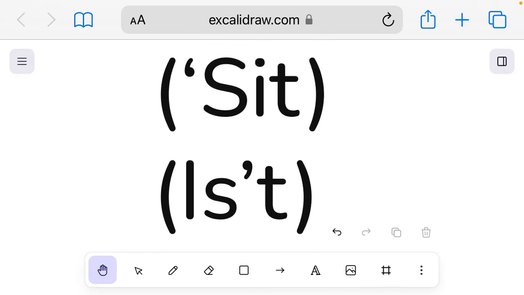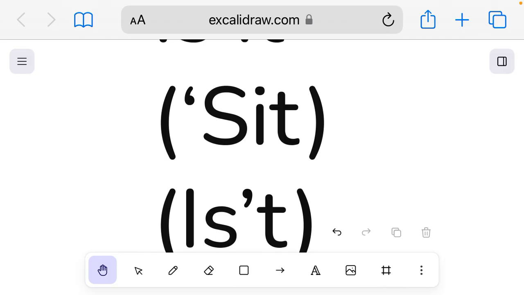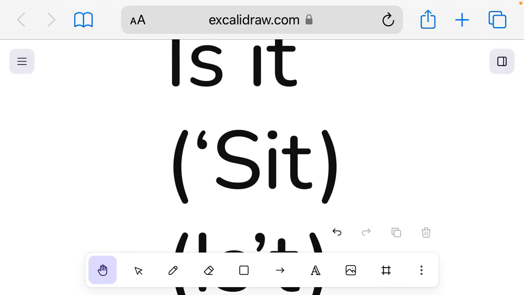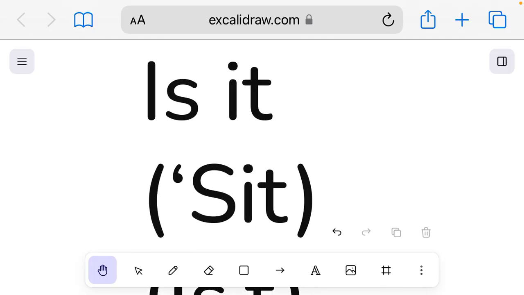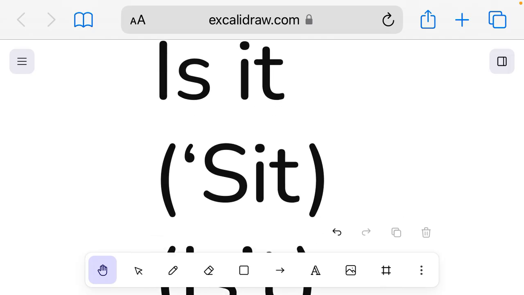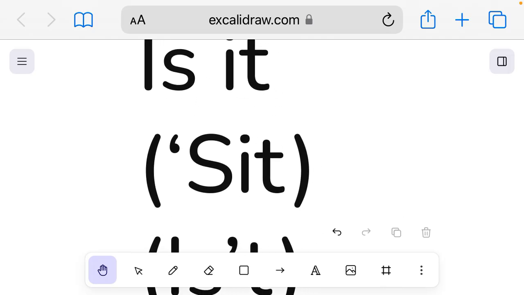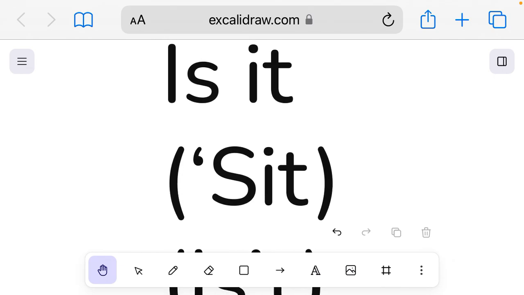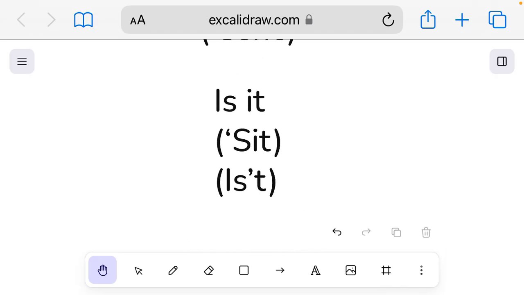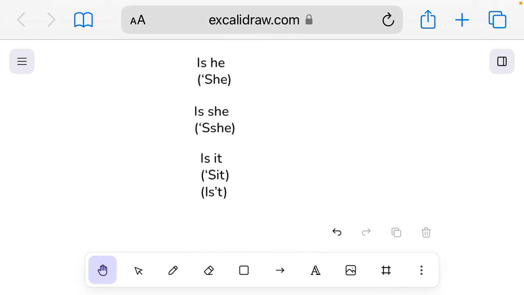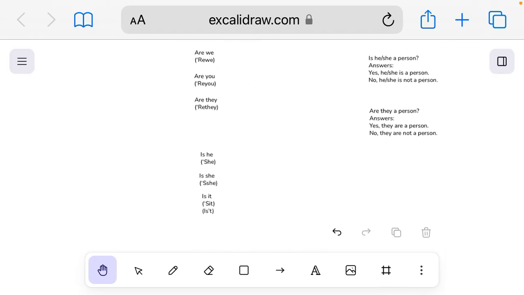But I think my newer form should be better because we always change that I to an apostrophe, because is is a verb, and the verbs usually take an apostrophe when you're talking about is, are, and am. So yeah, that's how you use all of the verb to be in questions.